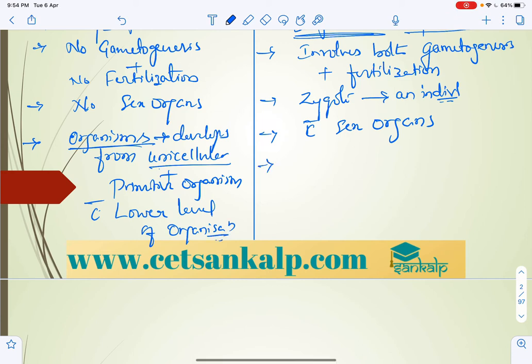And here, in sexual reproduction, the level of organization is very well developed.